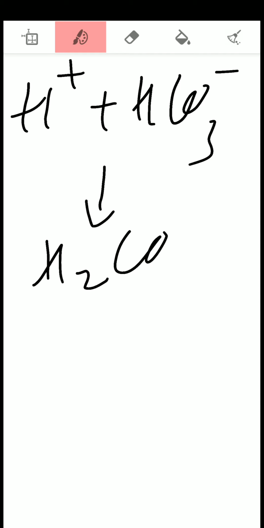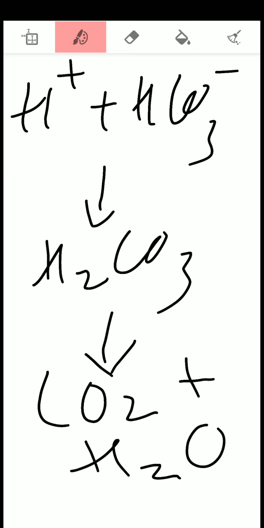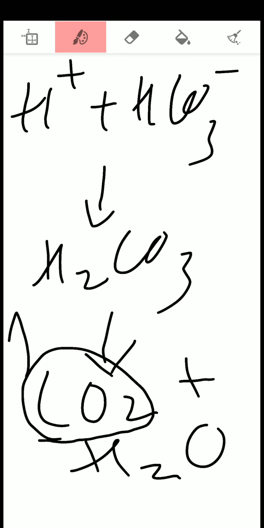The whole reaction is reversed here. It is converted into carbonic acid again, and this carbonic acid, being an unstable compound, splits into carbon dioxide and water in the lungs. And this carbon dioxide which is formed in the lungs will now be expired out.